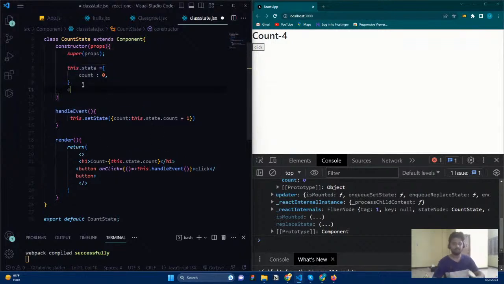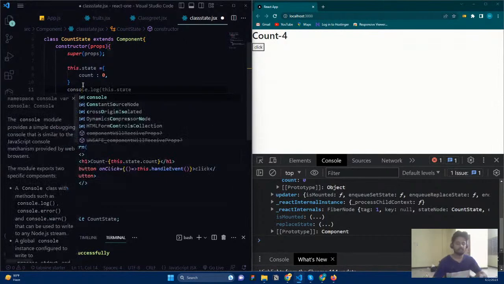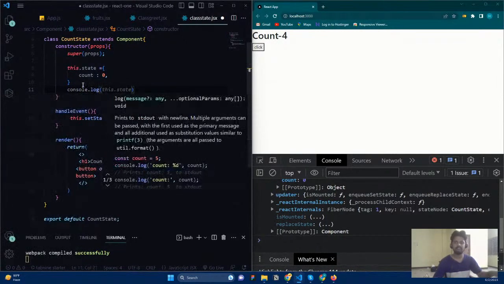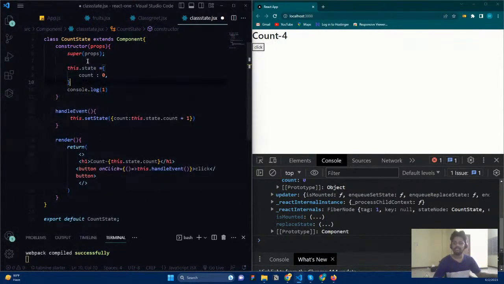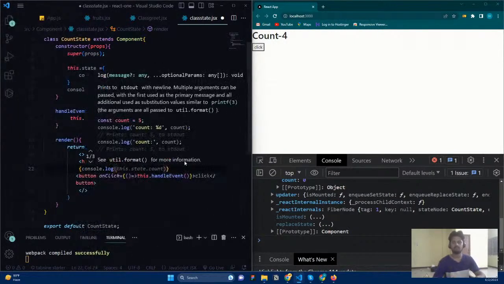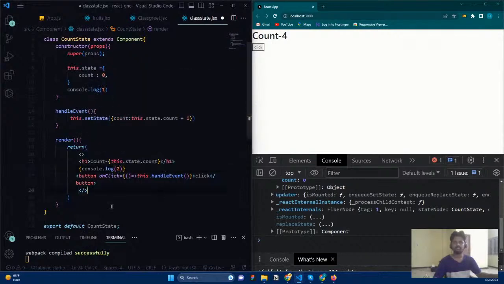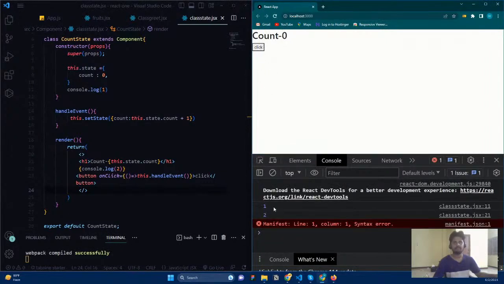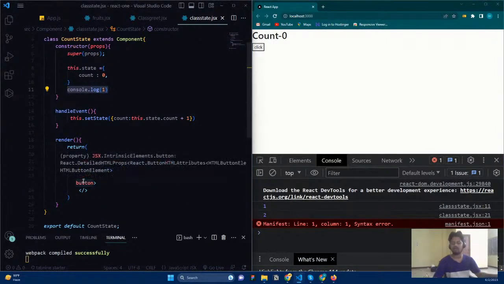To see this, for example, we just say here console.log 1. Here we're setting our state, and in the return, I'm going to add another console.log, and here it's going to be 2. Okay, so this is going to be my second one. Now I'm going to refresh it, and you can see right now what happened: 1 and 2, right? Because the state is set and React rendered the component.